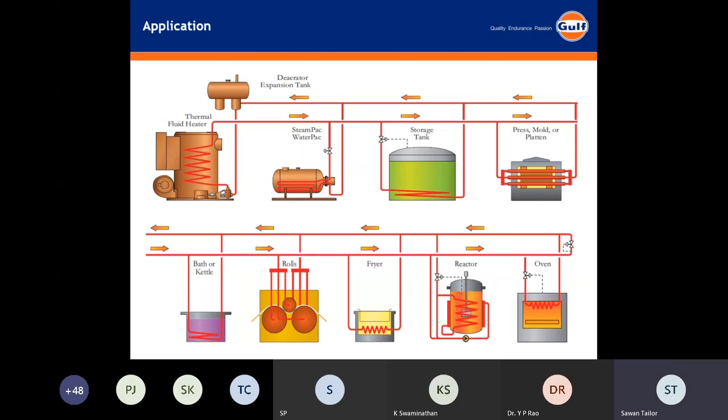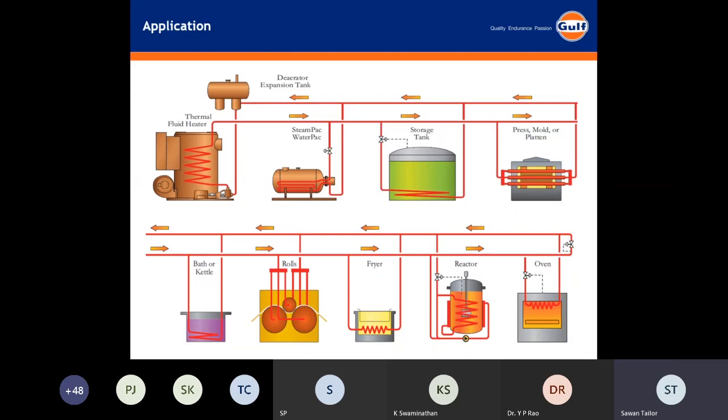It can be a steam pack, a power pack. It can be a storage tank where temperature needs to be maintained. It can be a press or a mold where, if I say rubber, the rubber needs to be maintained at a temperature, then only it can be flattened or formed in a particular mold. It can be plastic, where the plastic has to be at a particular temperature so it can be molded easily.